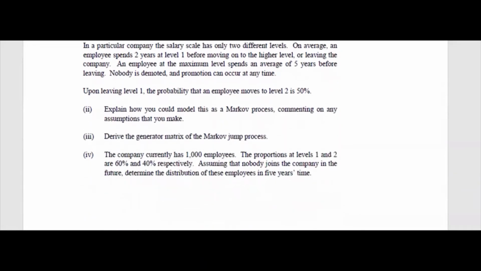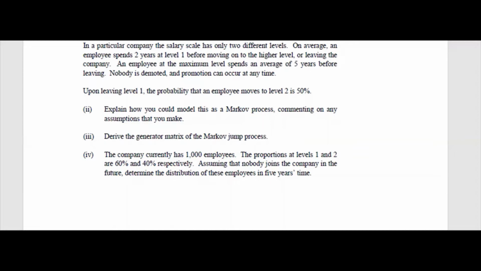In a particular company, the salary scale has only two different levels. On average, an employee spends 2 years at level 1 before moving on to the higher level. So the average time spending is given here, 2 years, okay? Or leaving the company. So after spending 2 years in a particular company, either he will get a promotion or he will leave the company. This is quite natural. I mean, mostly we have also seen it.